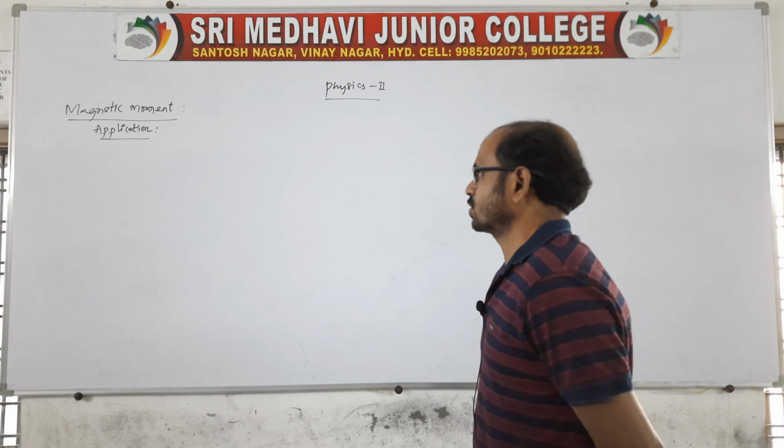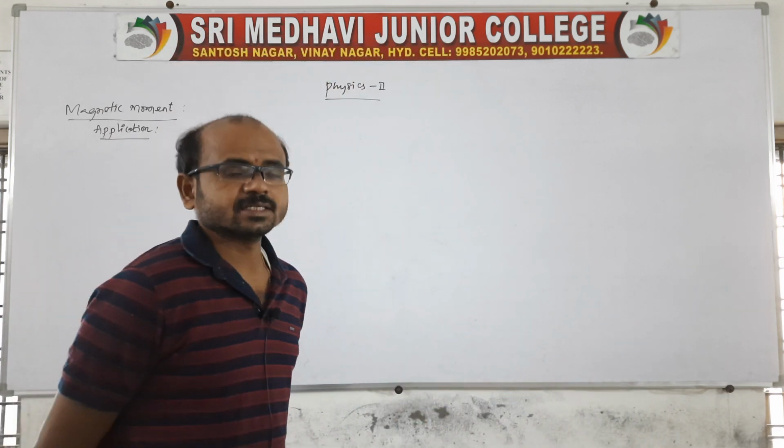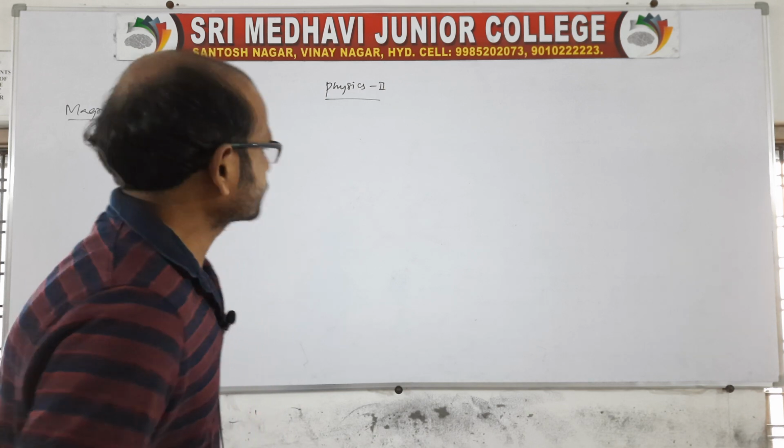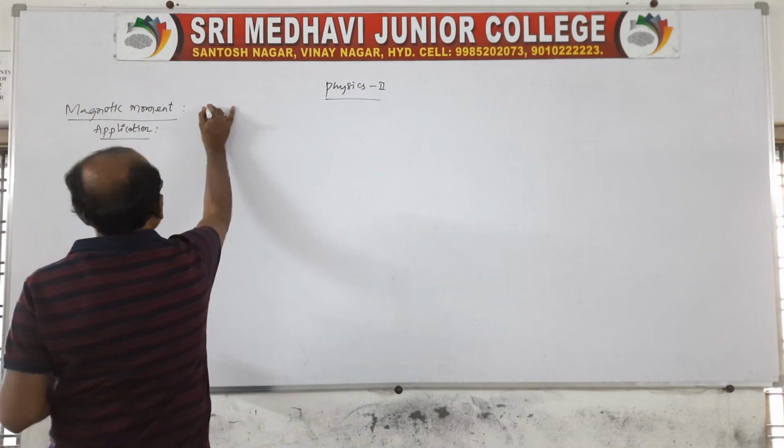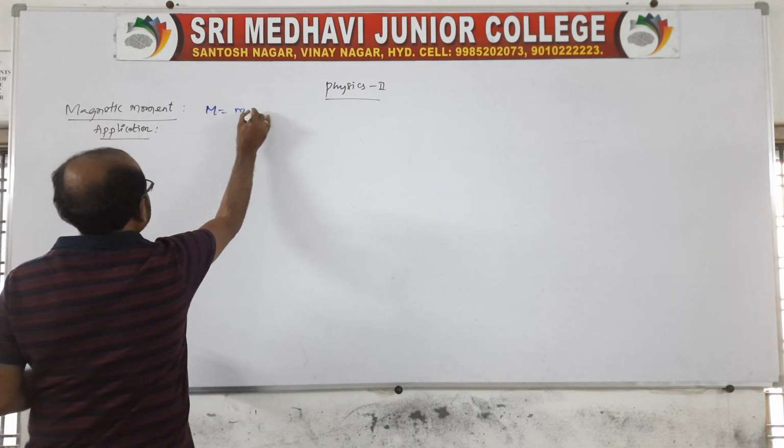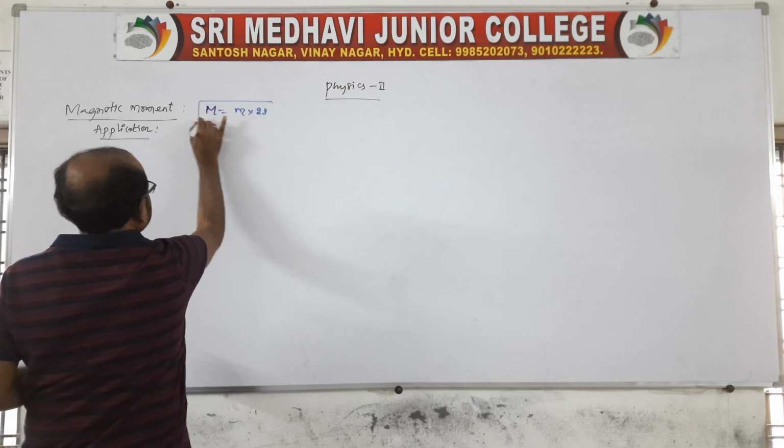Now let us move to the magnetic moment. It is the product of pole strength and its length. You write capital M is equal to small m into 2l. This is the magnetic moment.